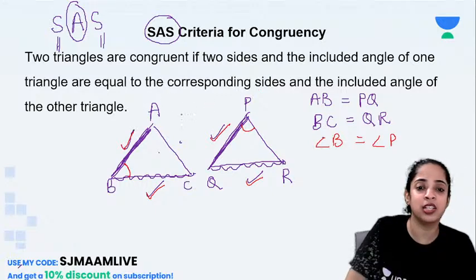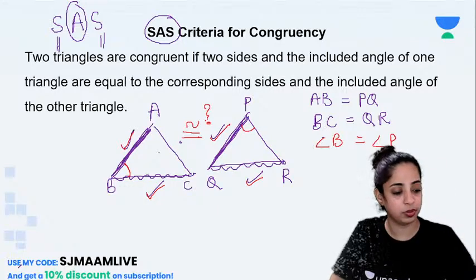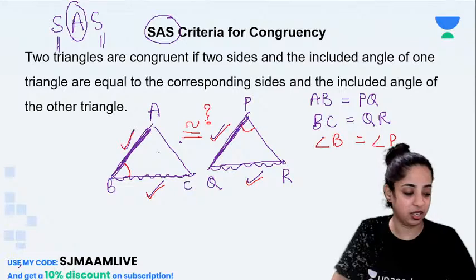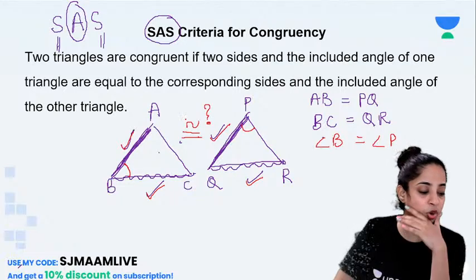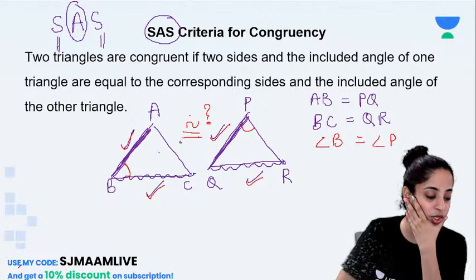Are they congruent or not? Please write in the comment section. Will it be congruent anymore or will it not be congruent?